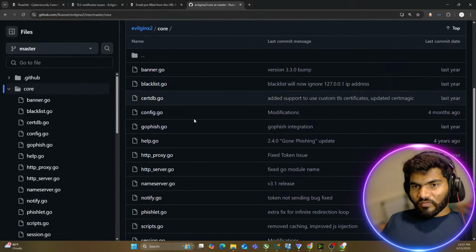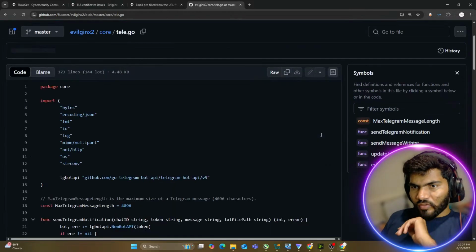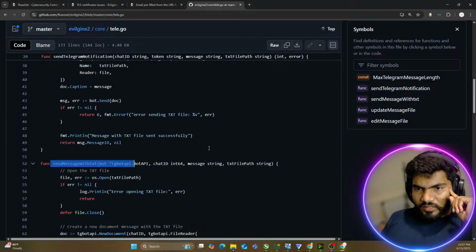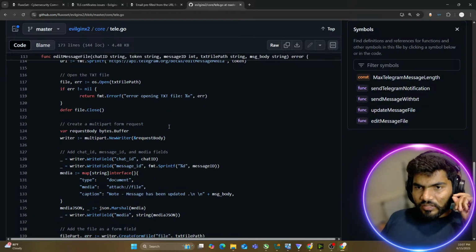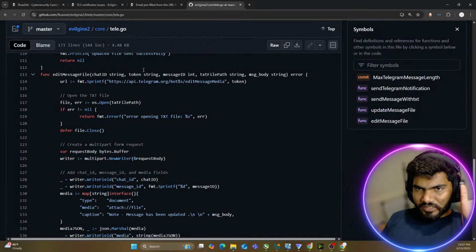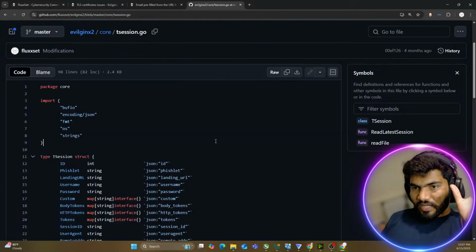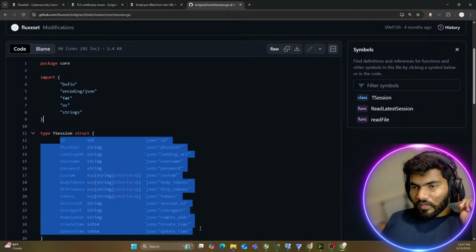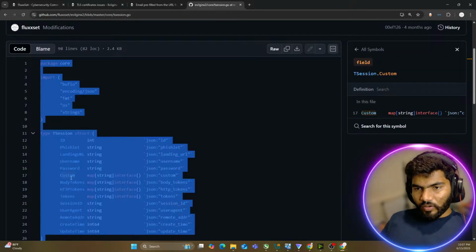In the core folder, you will find the Telegram related files. So the first file is obviously tele.go, so let's check what is in the tele.go. Okay. Send message with the text and send message with the updated file. And yes, so basically these are the Telegram functions in this particular file. Now, what we're looking for is not the Telegram file, but the file where the parsing is happening. So let's type t_session. Can you see in the t_session, I have given one Telegram session structure.